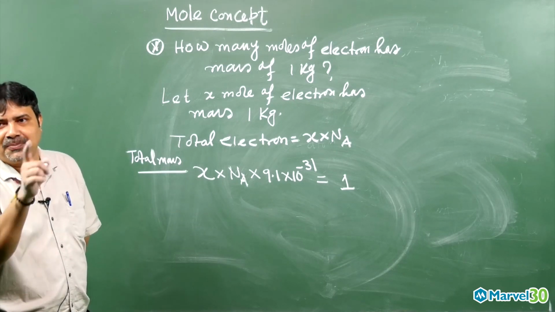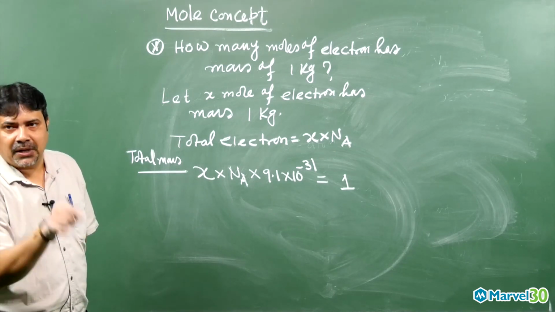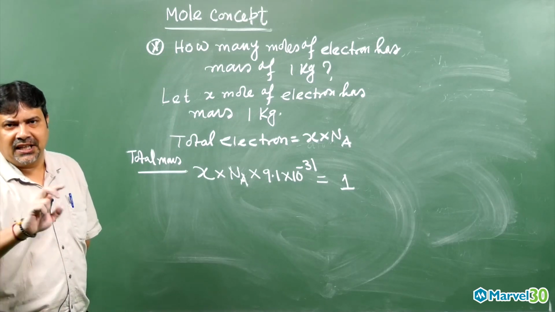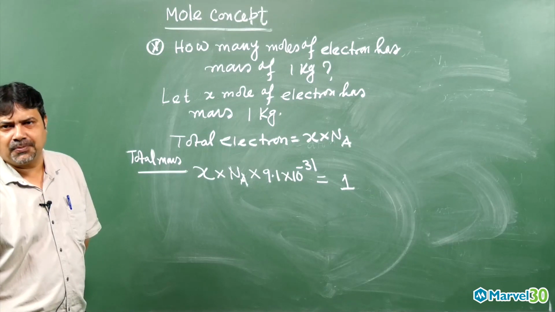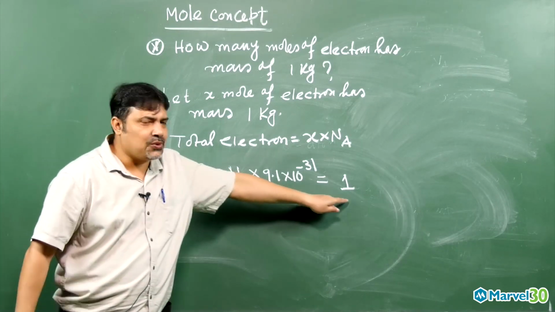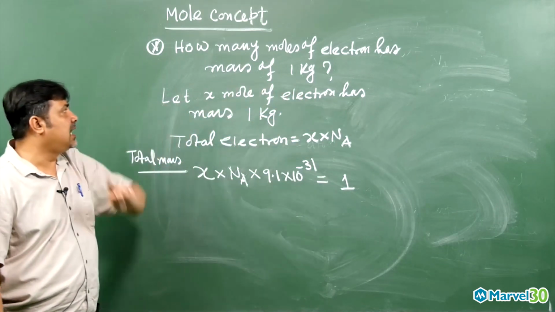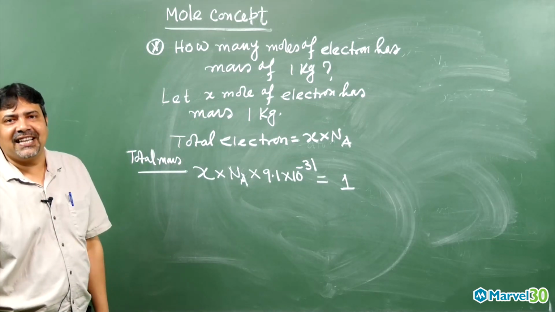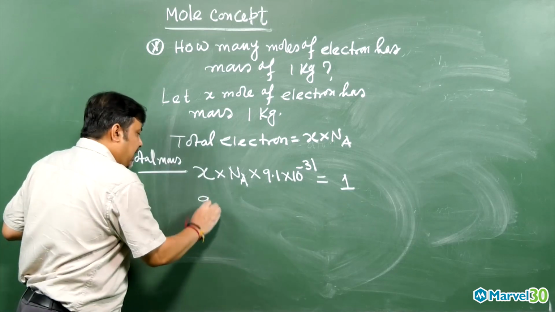First we convert x mole of electron into the number of electrons. Then if you multiply it by the mass of one electron, you will get the total mass of x mole of electron, and that should be equal to 1 kg, because in the problem itself initially we said x mole of electron has a mass of 1 kg, and from there you will get the value of x.